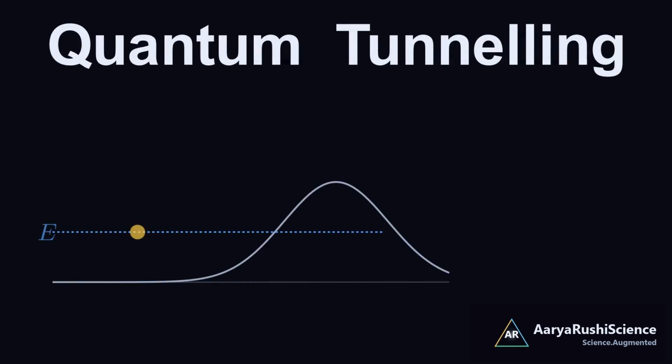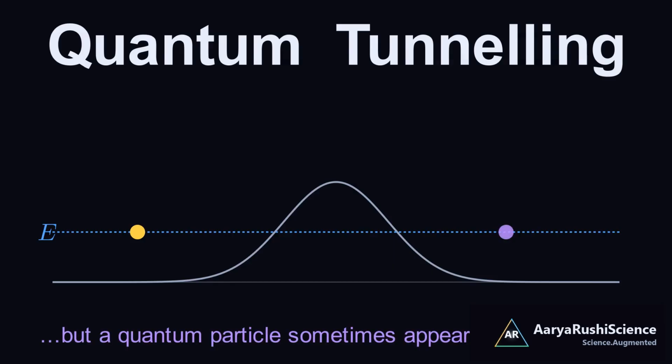Roll a ball at a hill taller than it can climb, and it always rolls back. It simply does not have the energy to reach the top. Yet in the quantum world, a particle facing such a wall can sometimes appear on the far side, having crossed a barrier it could never climb.